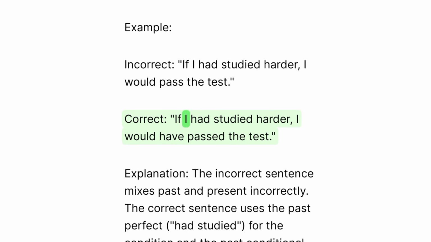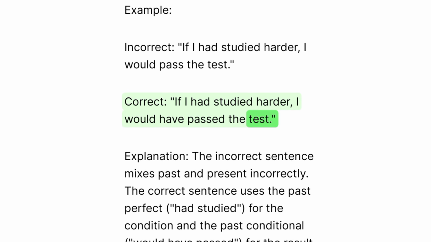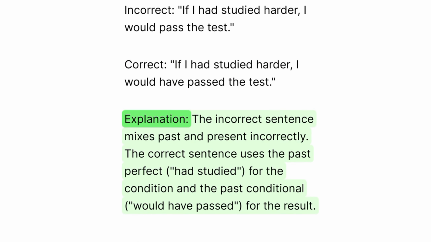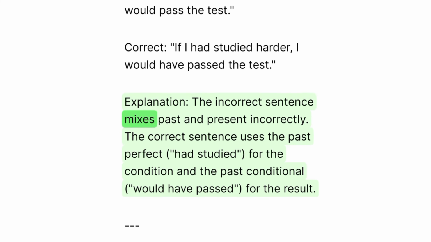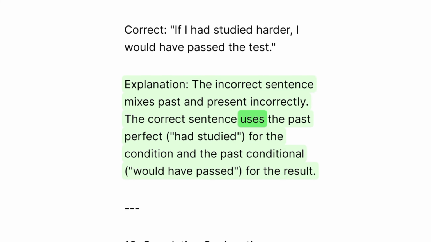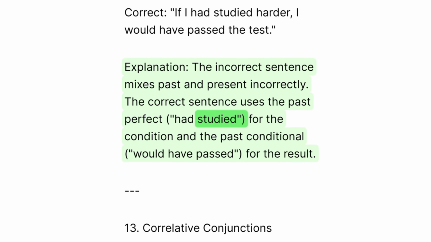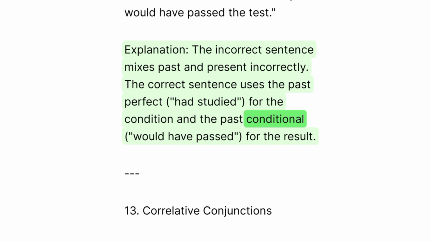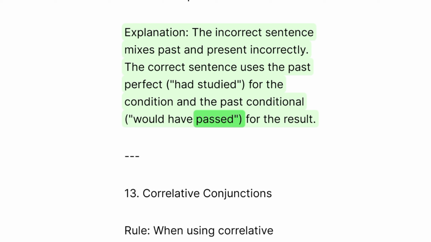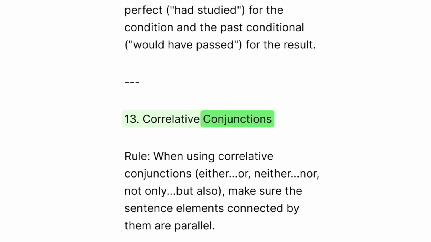Correct. If I had studied harder, I would have passed the test. Explanation: the incorrect sentence mixes past and present incorrectly. The correct sentence uses the past perfect, had studied, for the condition and the past conditional, would have passed, for the result.